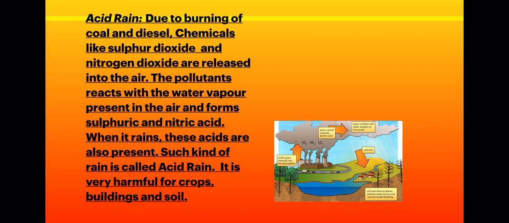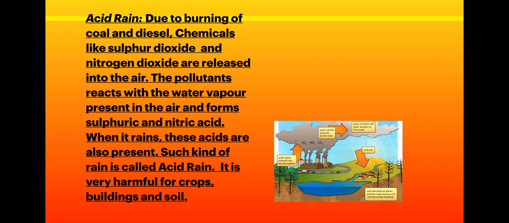Like the Taj Mahal, you must have seen the Taj Mahal, a very historical monument, and the yellowing of the marble of the Taj Mahal is due to this acid rain only. The Taj Mahal is made up of marble, and the chemical formula of marble is CaCO3, that is calcium carbonate.